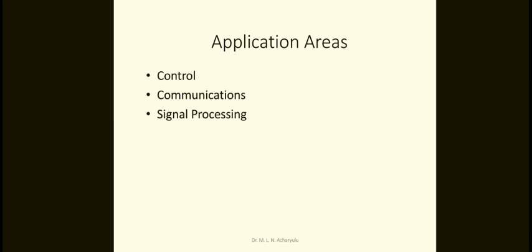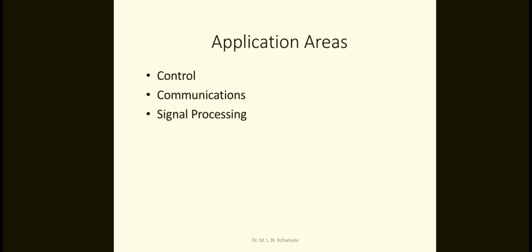Now, communication: what does it mean actually? Communication generally has three parts. One is the transmitter, another is the receiver, and another is the channel, which lies between the transmitter and receiver. The signal generated at the transmitter travels towards the receiver via the channel. Here the free space is the channel.